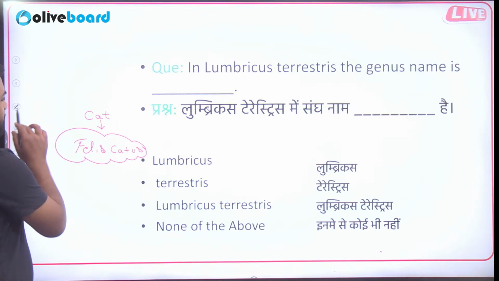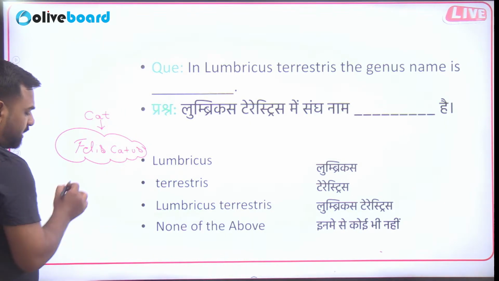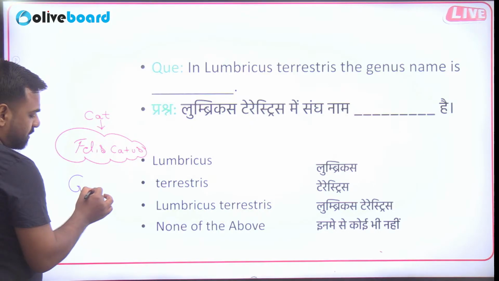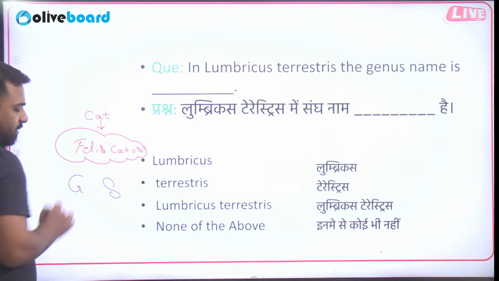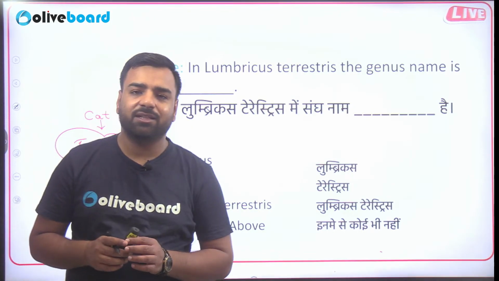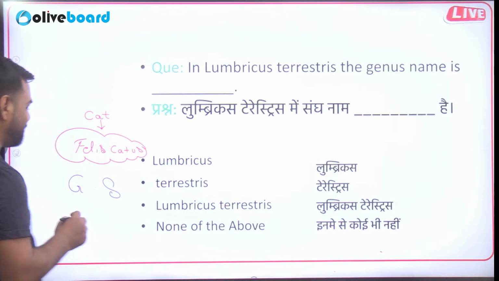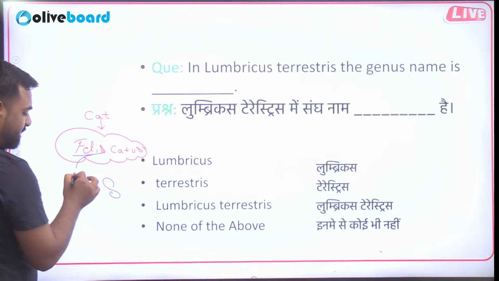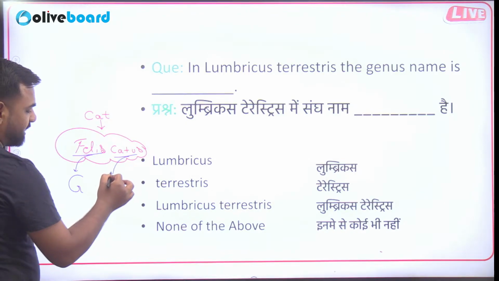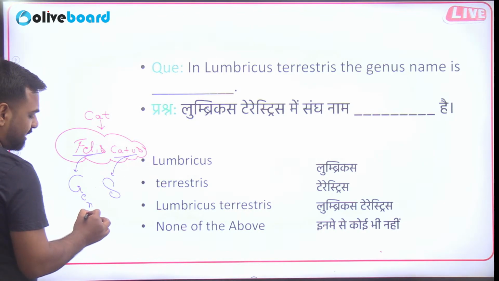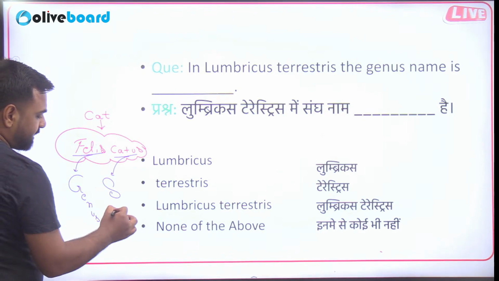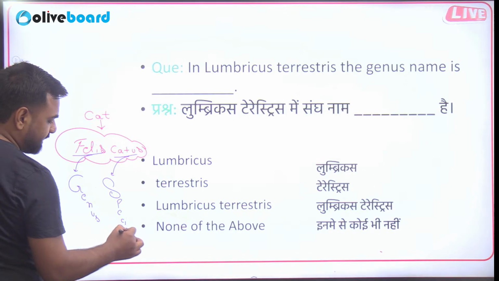So guys, always remember that I am teaching you general science, right? So the trick will be GS. So in the examination also just try to link it. Deepani sir was teaching GS, right? So that's general science. So from general science you can link: the first term is always G, the second term is always S. And what is it? G stands for genus and S stands for species.